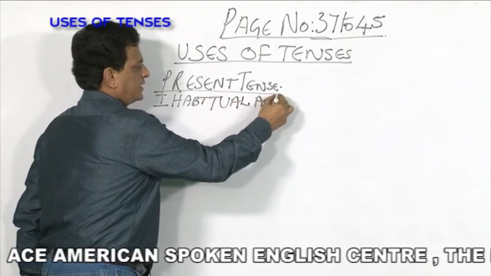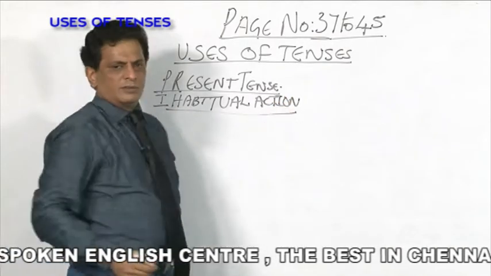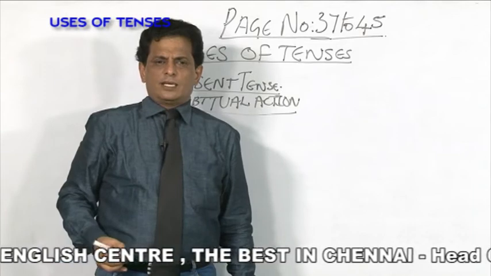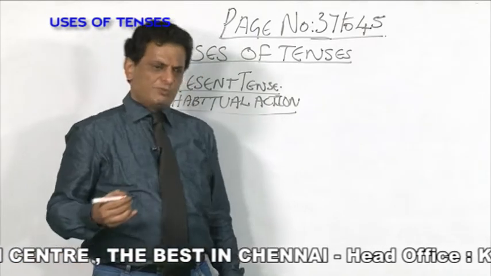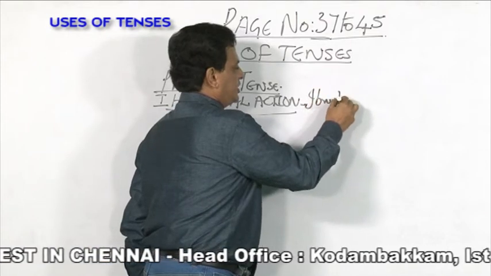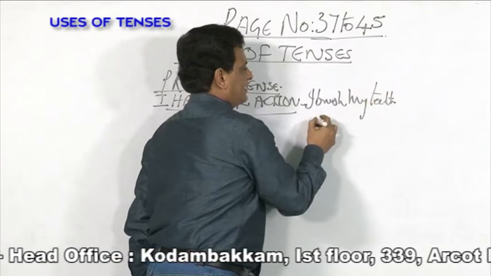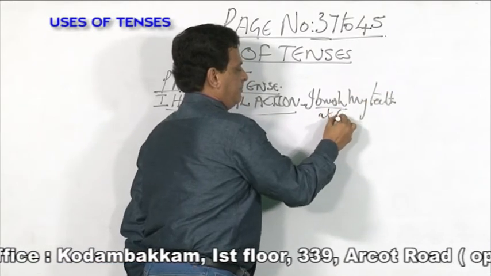Habitual action. For example, daily morning at 6 o'clock you brush your teeth. So, you do not say, I brushed my teeth. You say, I brush my teeth. I brush my teeth at 6 a.m.